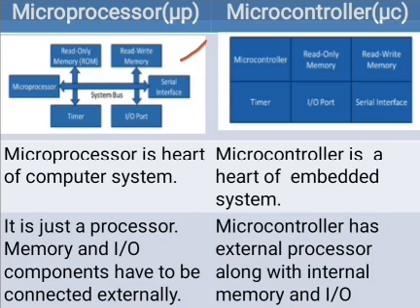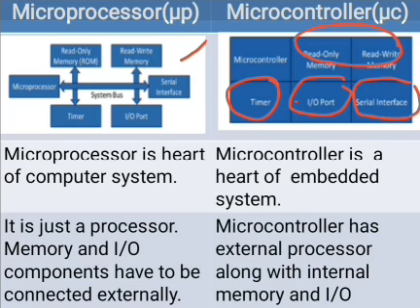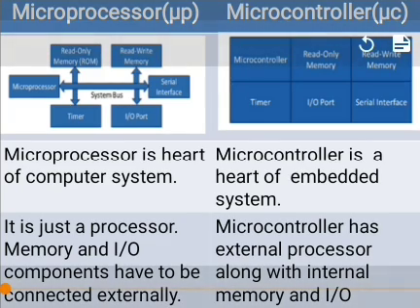As shown in the figure, block diagram. What is a microcontroller? A microcontroller is an IC, that means the IO devices, memory, timer, serial interfaces, that means other devices are connected internally. That means all these devices are fabricated on a single chip.